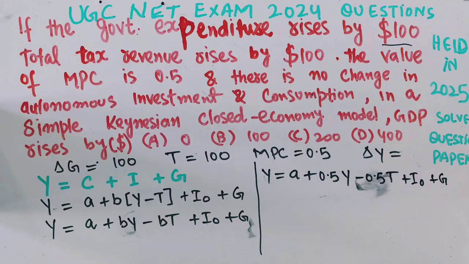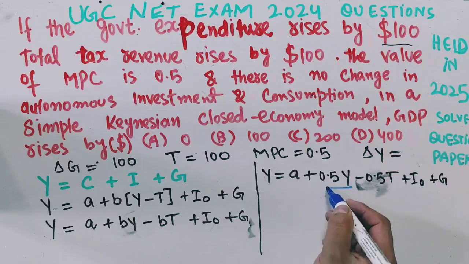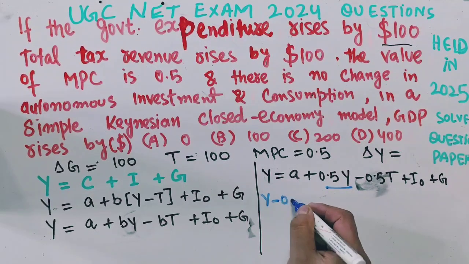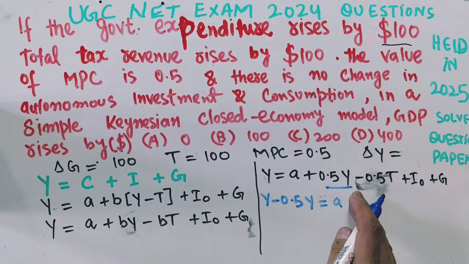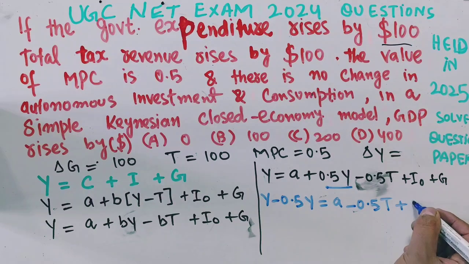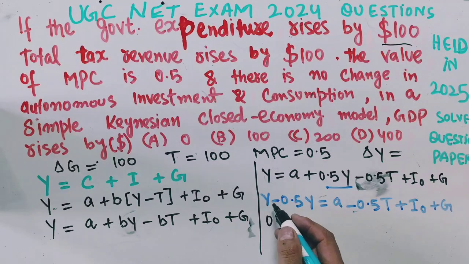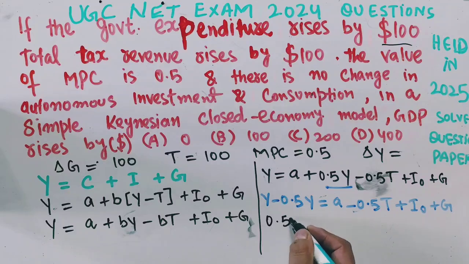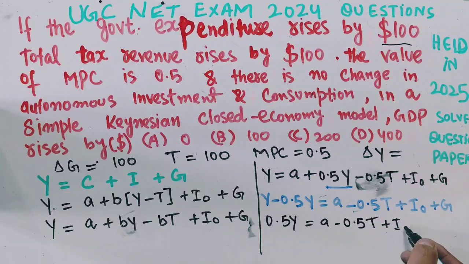Now let us first transpose this term here, so we get Y minus 0.5 Y is equal to A minus 0.5 T plus I naught plus G. So this subtracts to 0.5 Y is equal to A minus 0.5 T plus I naught plus G.